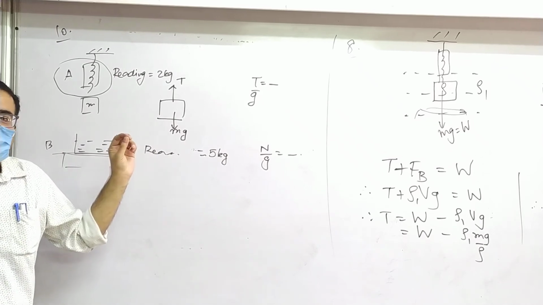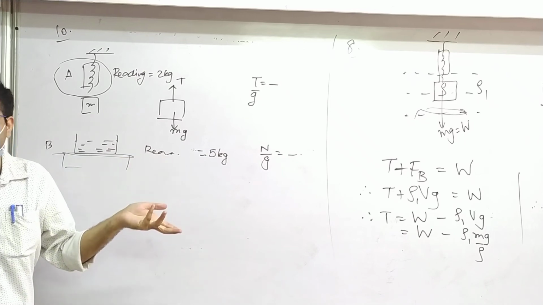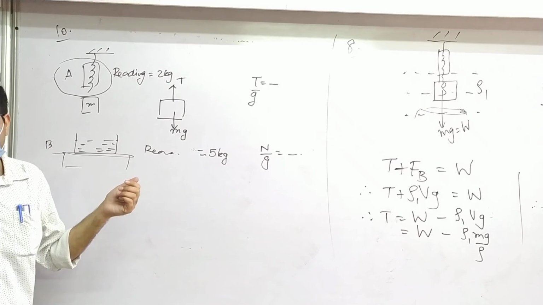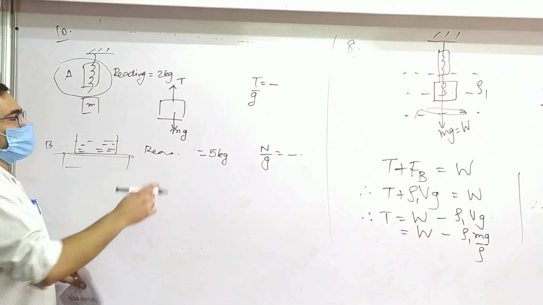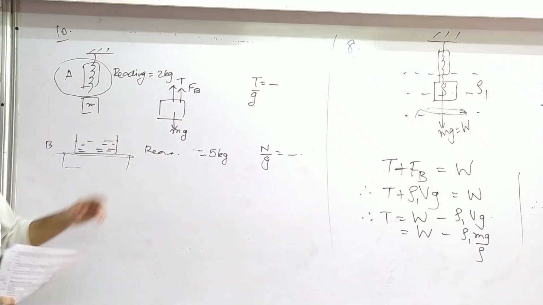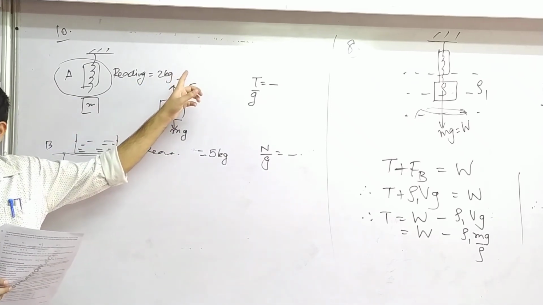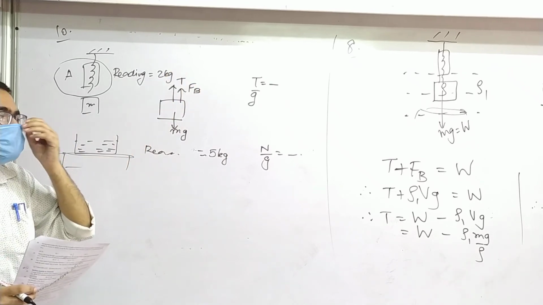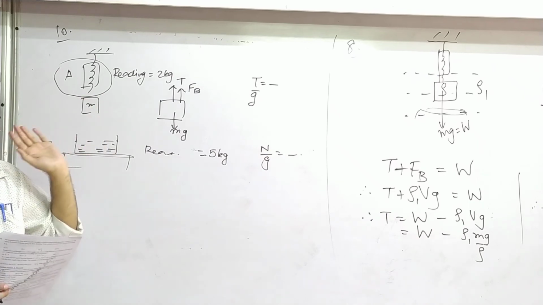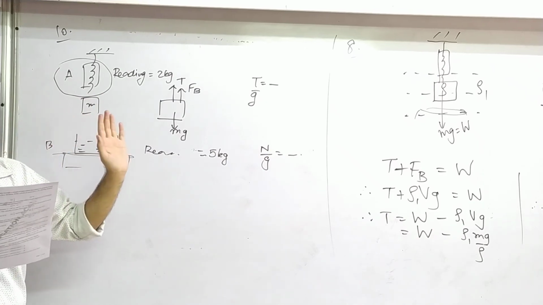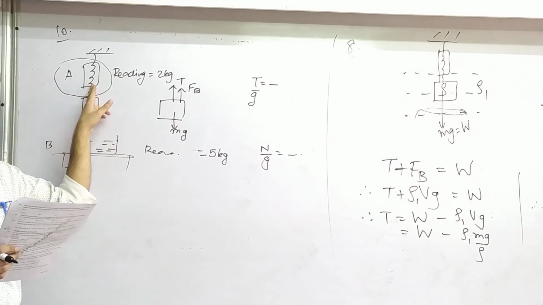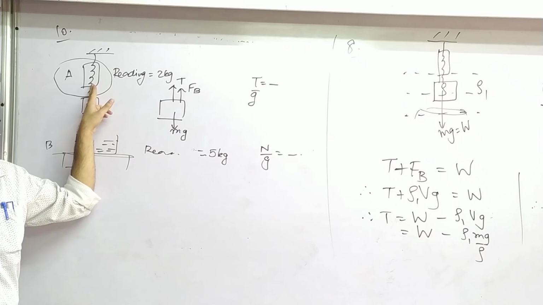Less? Why should it be? Buoyant force is there. So what? Buoyant force will help the tension. F_B is upward, so the value of T will decrease. Is that clear? Okay. So the reading of this one will decrease, because T will decrease.